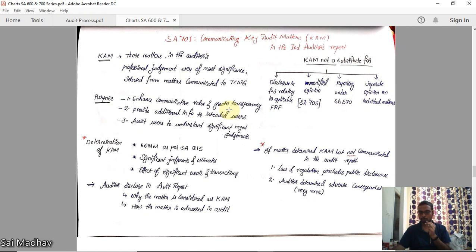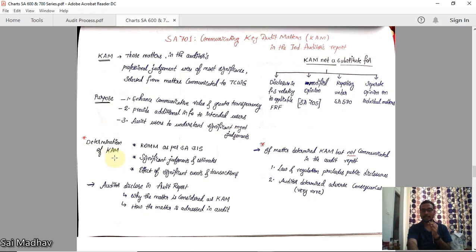It should be more open to them. Provide additional information to intended users, and assist users to understand significant management judgments. Because of seeing the key audit matters, the users are able to understand significant management judgments.